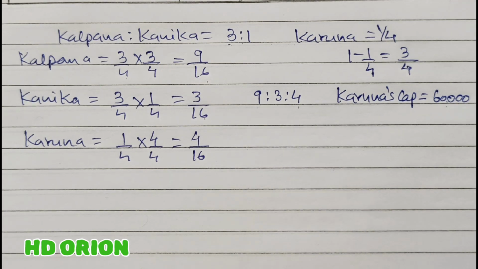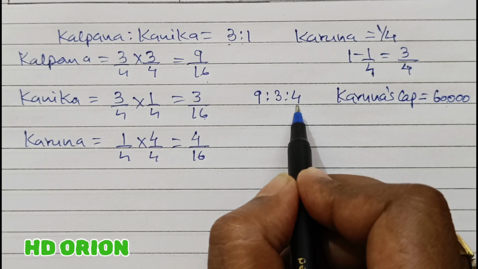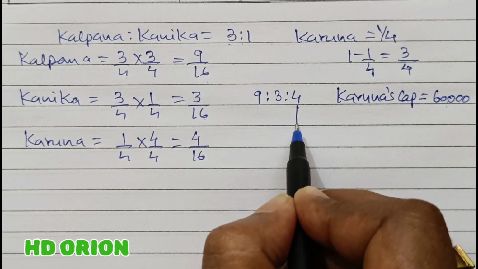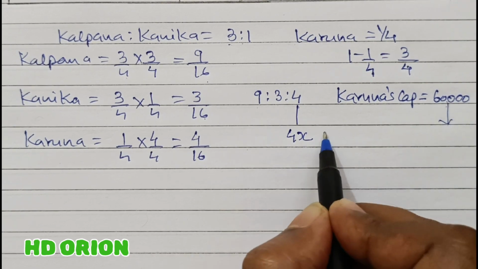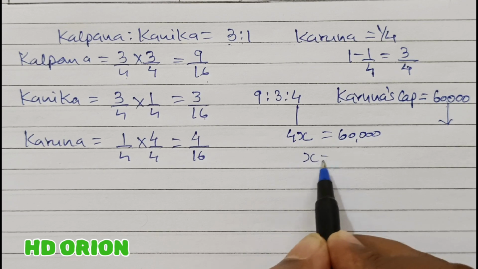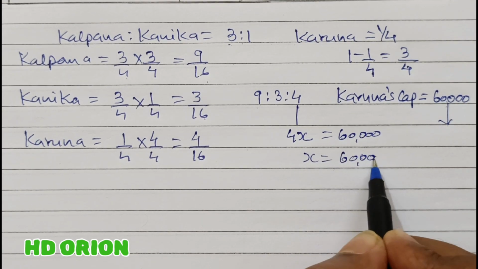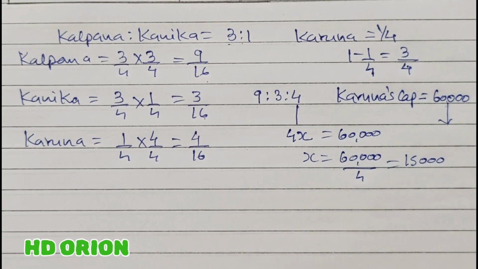Very simple to calculate. Even by simple observation you can get the amount correctly. Fine. But for your understanding, let me solve this and give the logic. If it is 4x and this is 60,000, it means x is equal to how much? 60,000 divided by 4, which is equal to rupees 15,000.